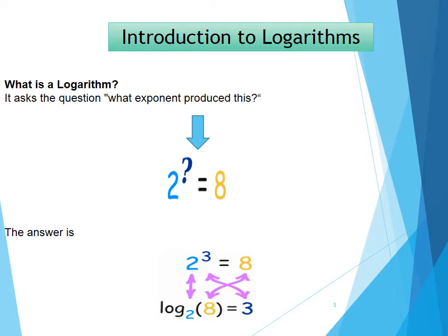While converting an exponent into a logarithm, if you look at the lower part of the slide over here, you can see that when we shift an exponent into a logarithm, the base of the exponent becomes the base of the logarithm, log of 2. As you can see, 2 stays at its place, whereas the remaining 2 numbers will be shifted from the right hand side of the equation to the left hand side. 8 which was on the right hand side comes to the left and 3 which was on the left hand side comes to the right to make it logarithm of 8 to base 2 is equal to 3.